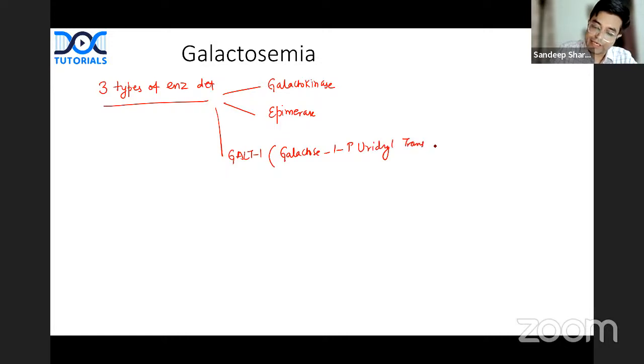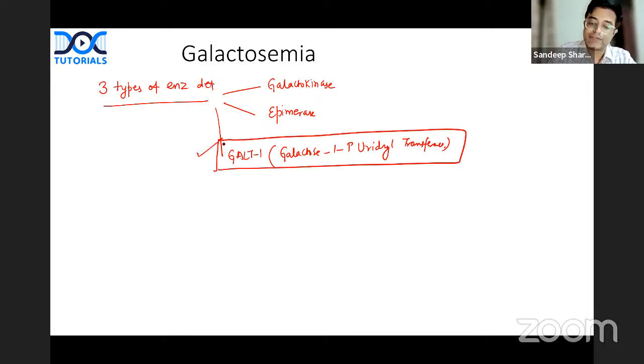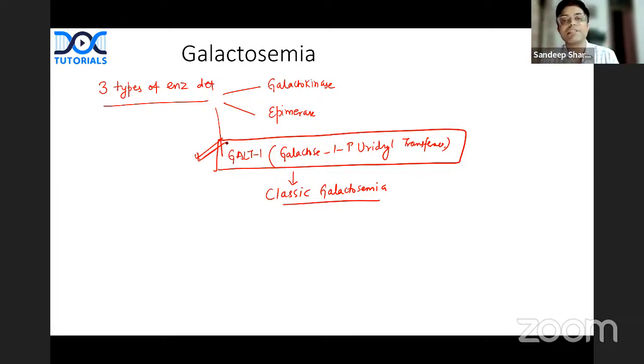And if they ask in the exam which is the most common enzyme deficiency, this is the one which is most common. This produces the so-called classic galactosemia. So if all are mentioned in the options and you have to choose one, this will be the answer. This enzyme deficiency produces classic galactosemia. So now what happens? Mother's milk has lactose. Lactose leads to formation of galactose. Galactose cannot be digested because this enzyme is deficient.